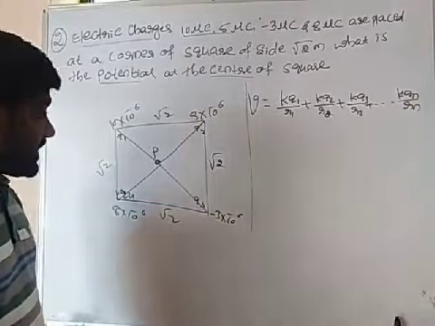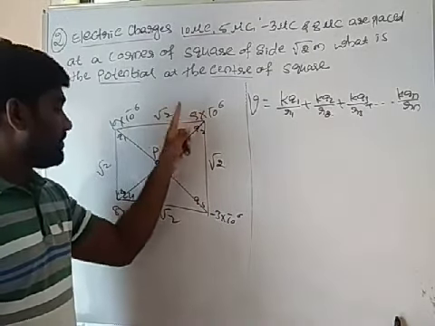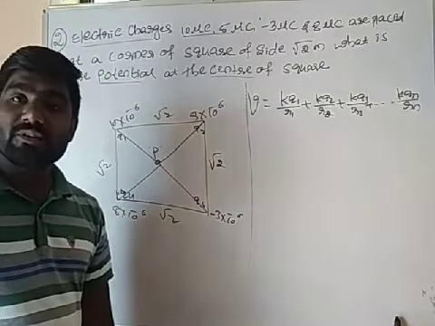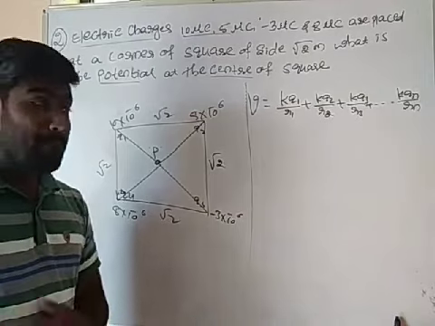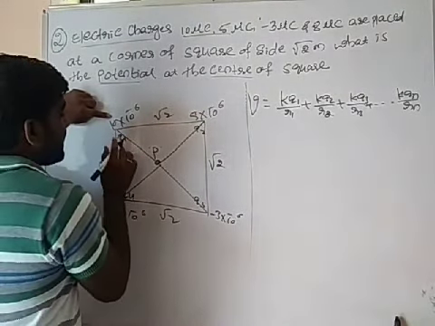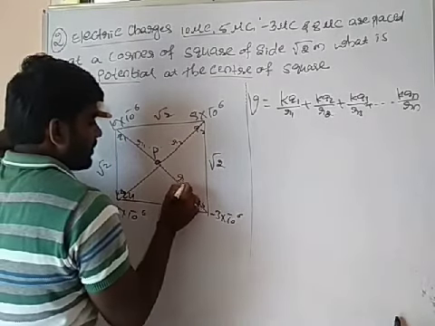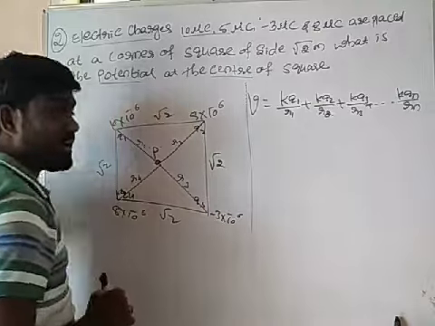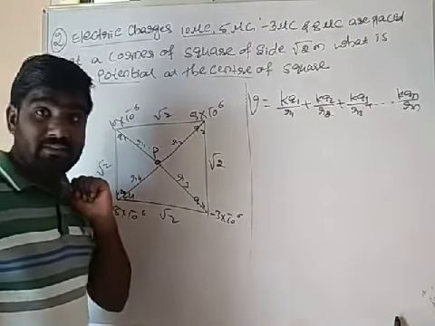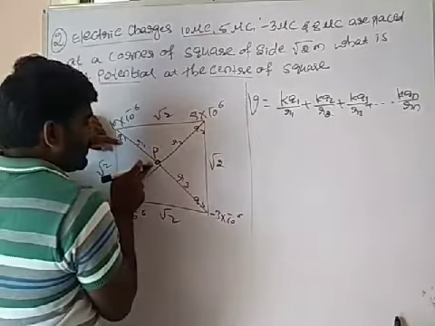Okay, but distance is not given. Distance is given between AB, BC, CD and like this only the distance is given. But if I want to calculate Q1 by R1, let us call it will be your Q1. I am taking it is R1. It is your R2. It will be your R3. It will be your R4. How to calculate R1? See here. How to calculate R1? From this point to this point.